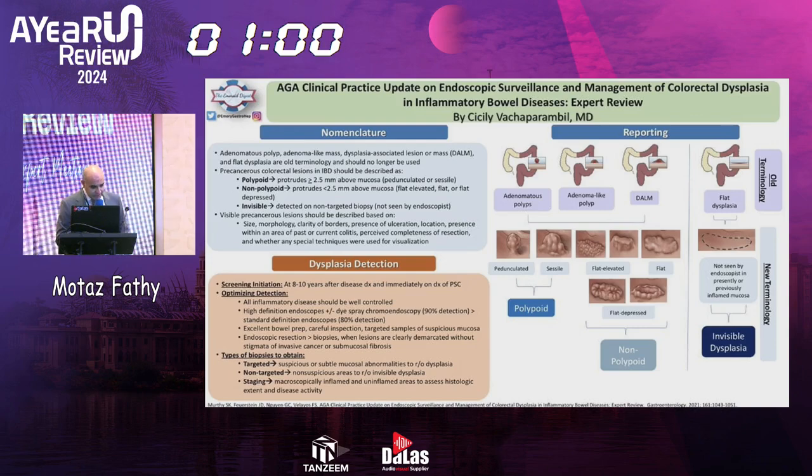We have to get excellent bowel preparation, careful inspection, targeted samples of suspicious mucosa, and endoscopic resection rather than biopsies when lesions are clearly demarcated without stigmata of invasive cancer or submucosal fibrosis.